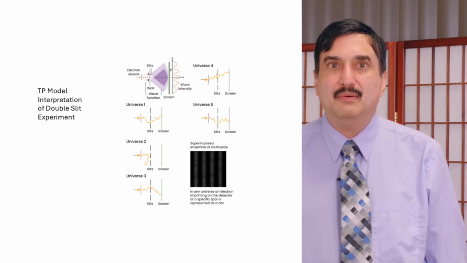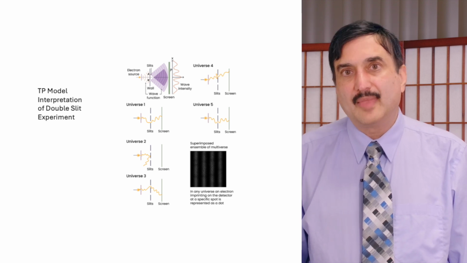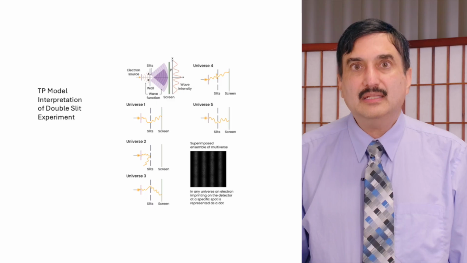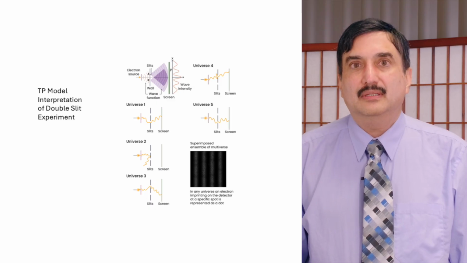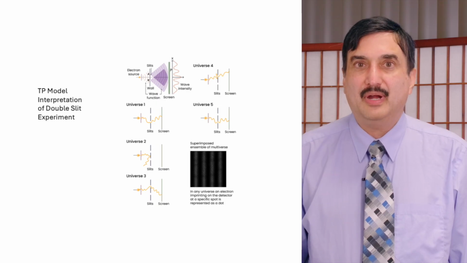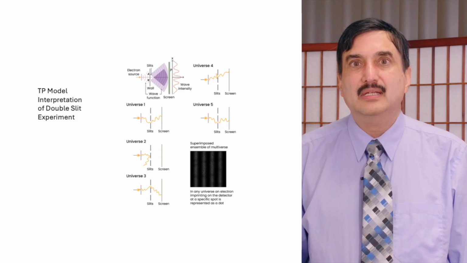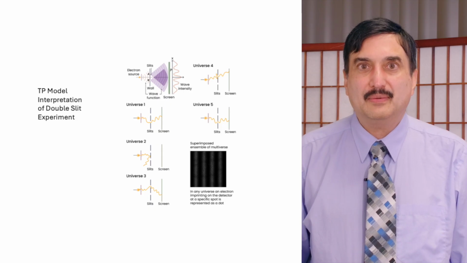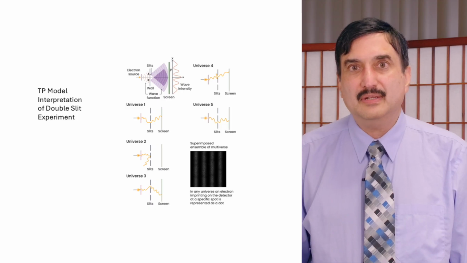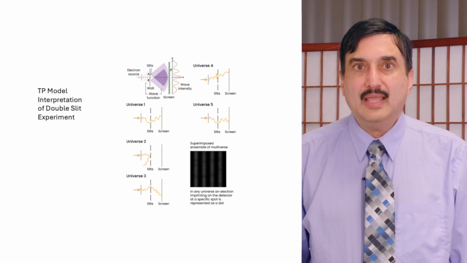And so in our tensile pixel model, what we are doing is stating that in each unique universe, an electron is a particle. And when you superimpose multiple multiverses where that same electron is at different locations in different pixels, then it gives that image of a wave.